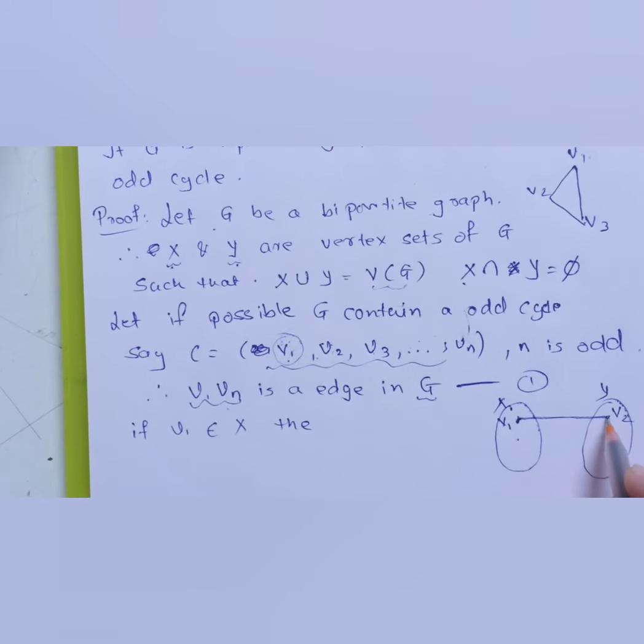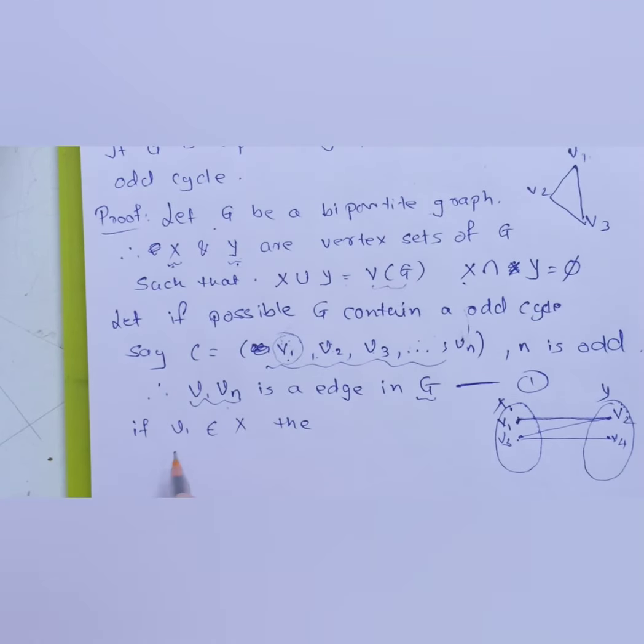Then comes V3, right? V3 obviously will not be in this set, so V3 will again be in the X set. And going forward, V4 will again be in set Y, and this process will go on.